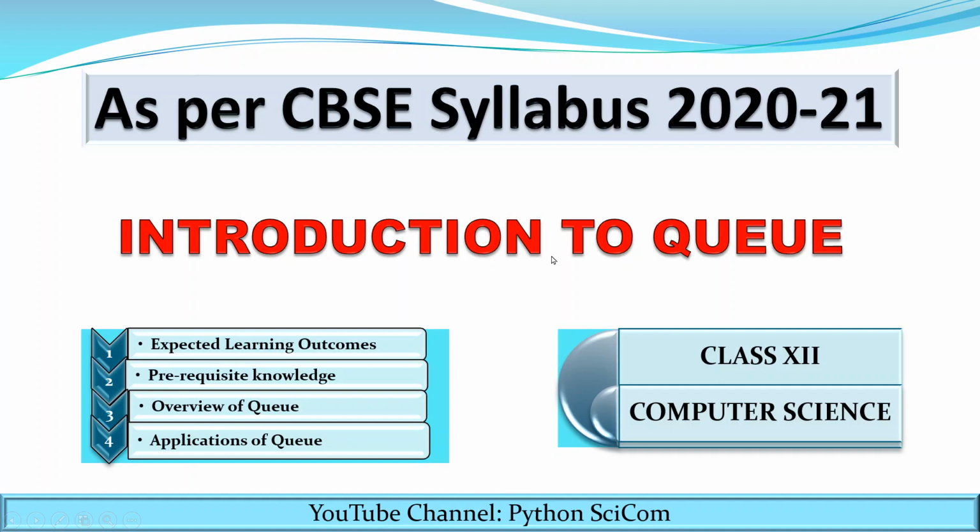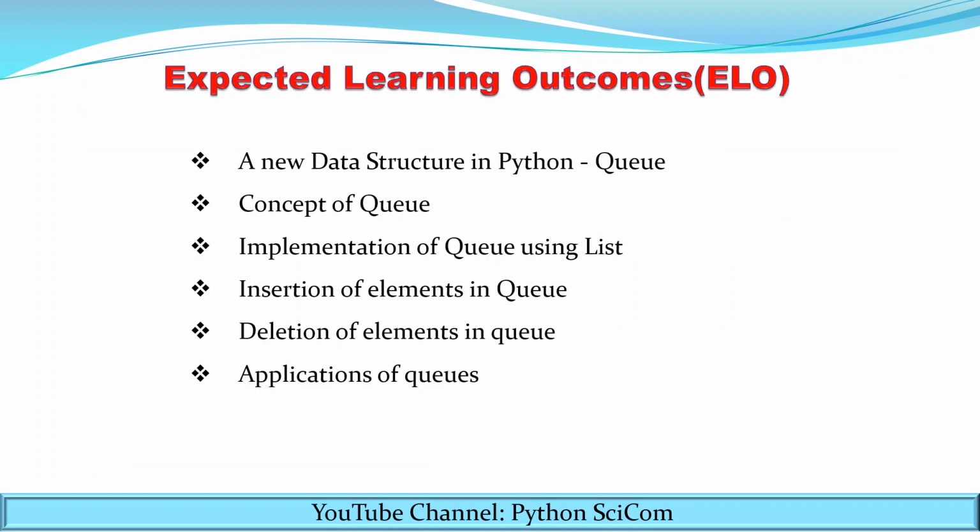In this session, we are going to discuss the expected learning outcomes of this topic, the prerequisite knowledge required for the queue, an overview of the queue and the applications of the queue, how the queue can be used in our day-to-day lives. Now let's see what are the ELOs, that is expected learning outcomes of this topic.